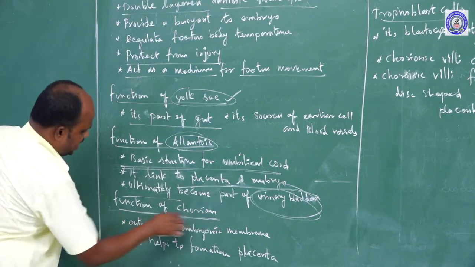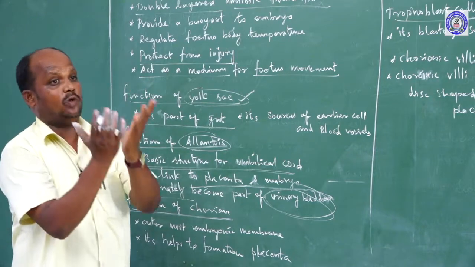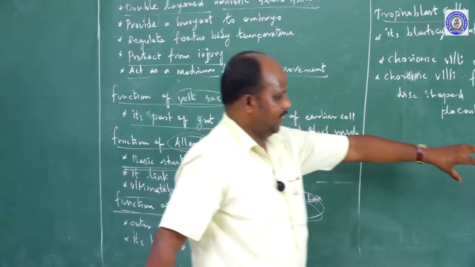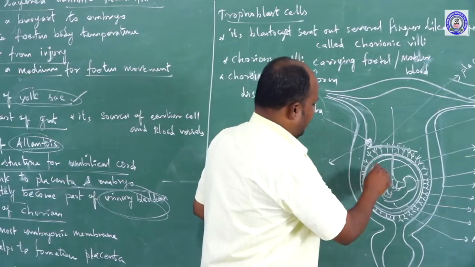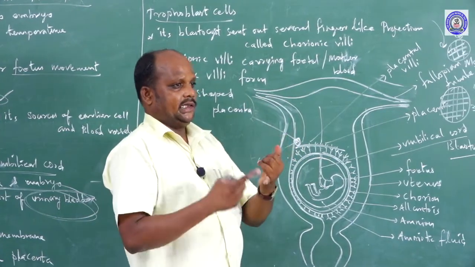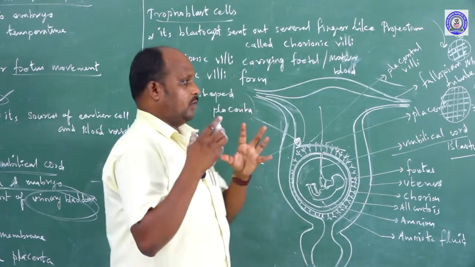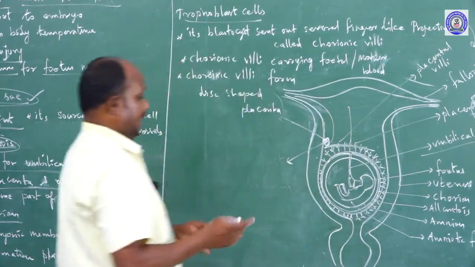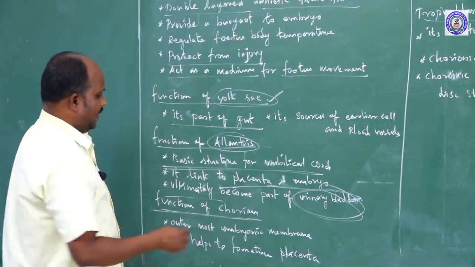Next, functions of the chorion. The chorion is the outermost layer of the fetus, which means an extra embryonic layer. Inside the uterus is the fetus, covered by extra embryonic layers: the yolk sac, amnion, chorion, and allantois. Among the four membranes, the chorion is the outermost membrane, and it covers all the other membranes.